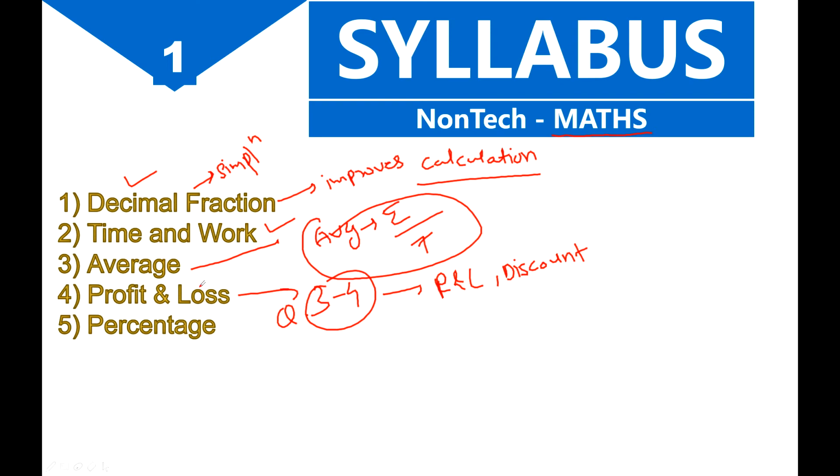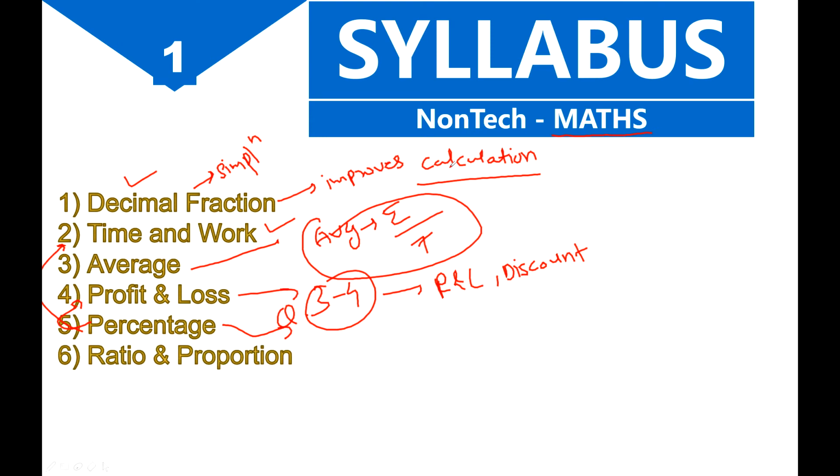Next chapter is your percentage, which is very important for you because lots of chapters like time and work, profit and loss and others have the application of percentage. So if you master the percentage chapter, then you can apply it in profit and loss and in time and work also. Based on percentage only you can calculate the other things. So percentage is a very important basic chapter for you.